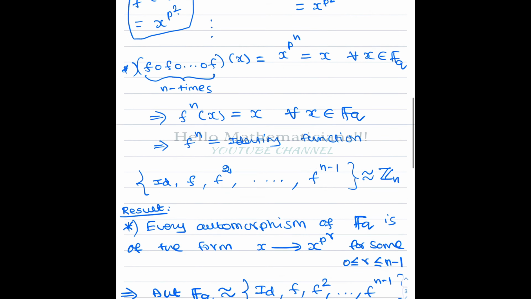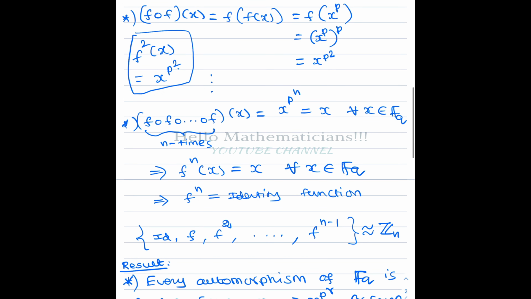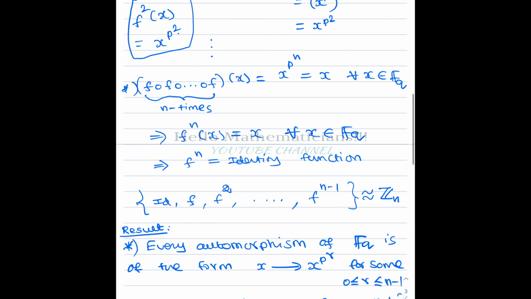So here we got F power n of X equal to X power P power n, but X power P power n is X for all X belonging to FQ by the previous result. Therefore F^n of X equals X for all X belonging to FQ. This implies F power n is the identity function.